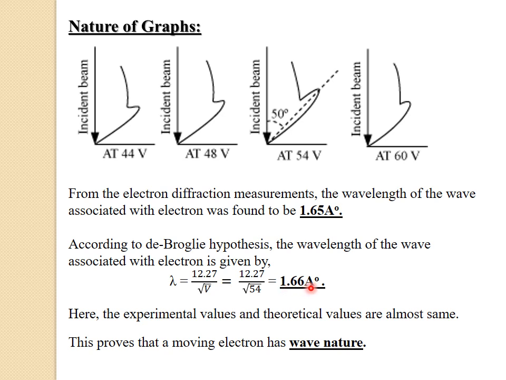If we compare these two values, the experimental value and the theoretical value are almost the same. So this proves that a moving electron has wave nature. This is the complete detail about the Davisson and Germer experiment, so this completes the topic. In the next slide, we will solve some examples related to this topic.